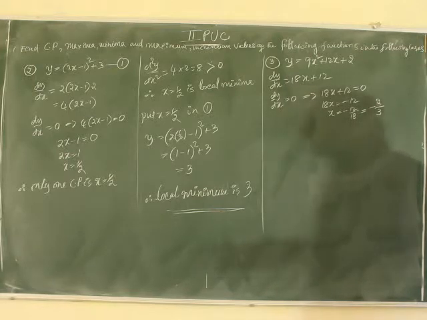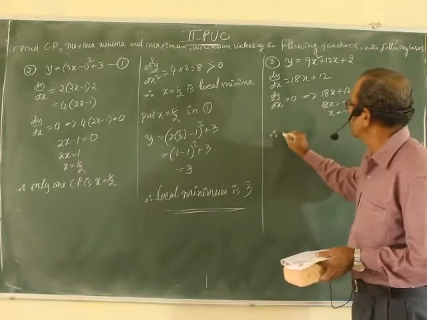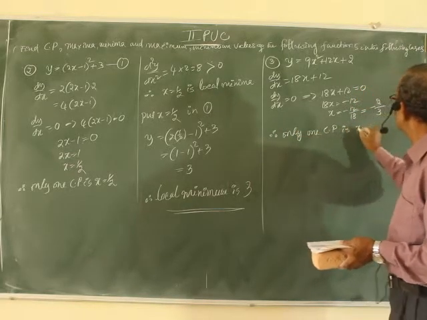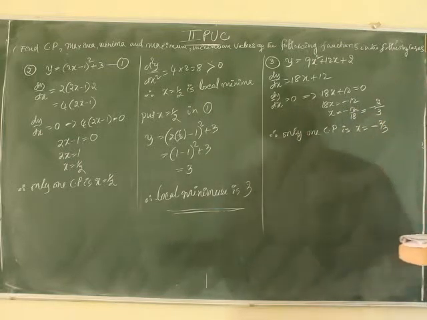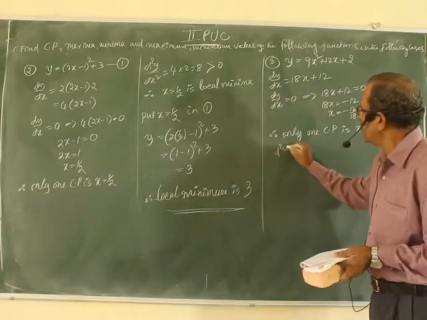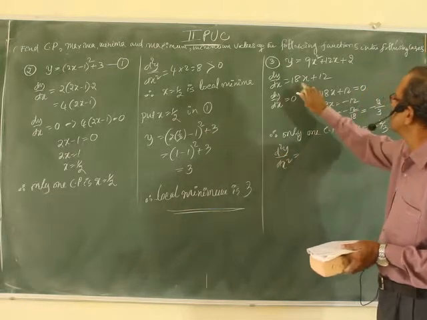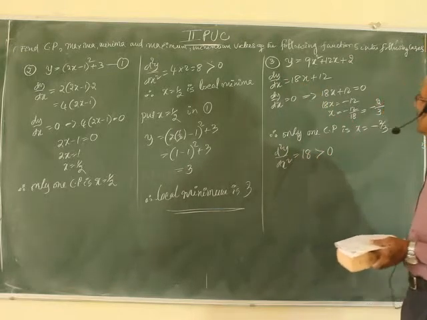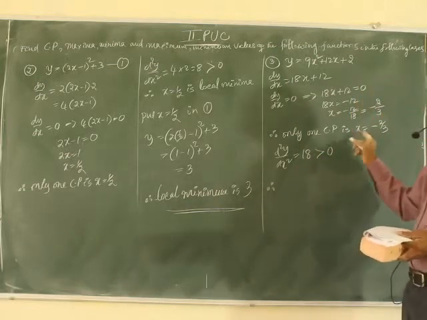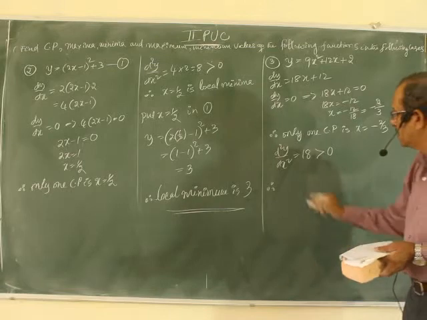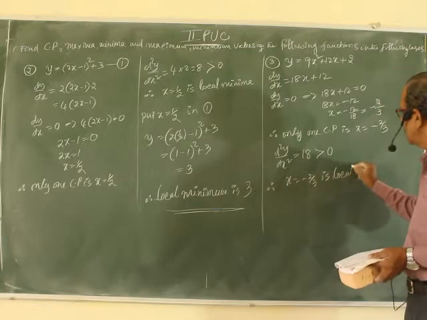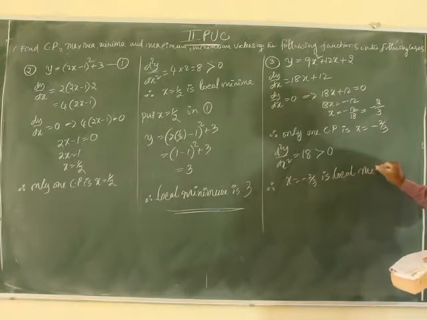Here also only one critical point. Therefore, the only critical point is x equal to minus 2 by 3. Careful, second order derivative: d square y by dx square is 18. No doubt, clearly it is greater than 0. Therefore, there is no need to put x in because there is no x at all. Therefore, x equal to minus 2 by 3 is local minima.